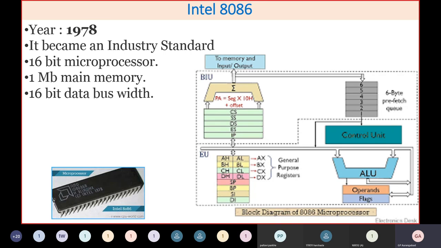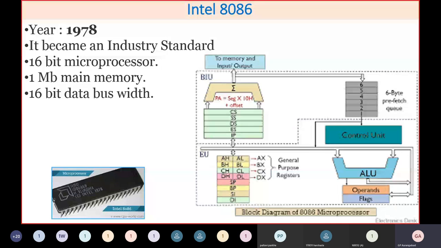As you know, in any memory you actually address the byte. Every byte is addressable. I mean, every byte has a unique digital address, and that address will be a 20-bit address. As I said, this also has a 16-bit data bus width. It was very popular, and if you see the structure of the microprocessor on the right side, you will find basic concepts are there.